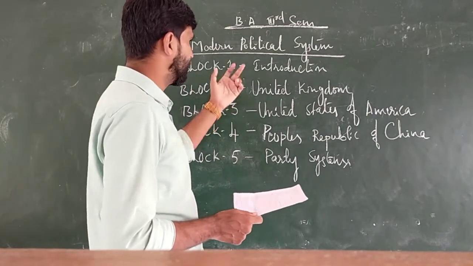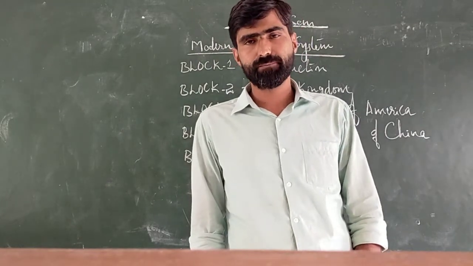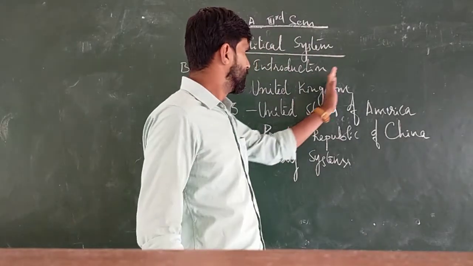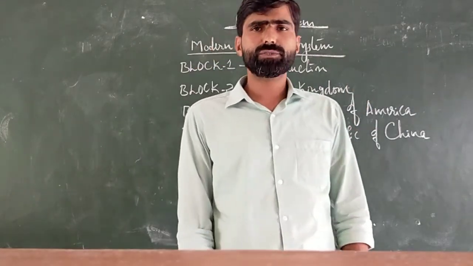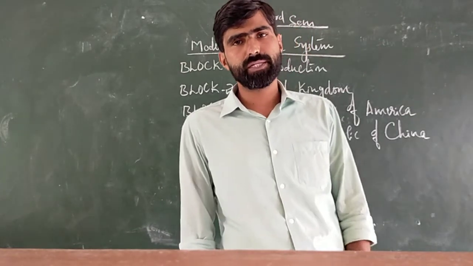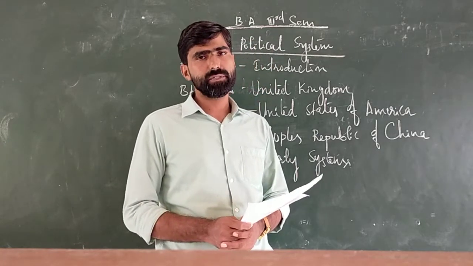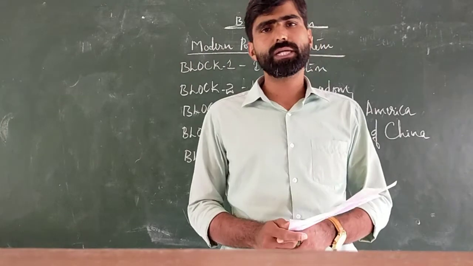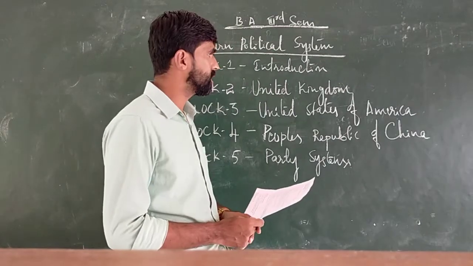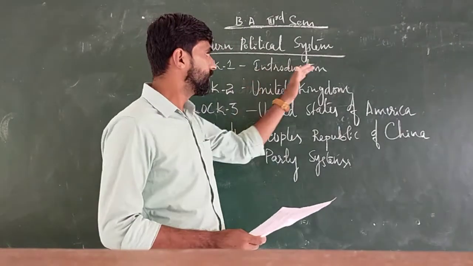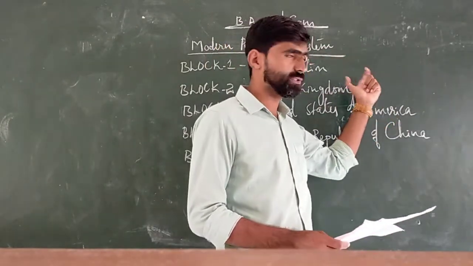The first module relates to the introduction of the modern political system. Under that we have to discuss the meaning and introduction of the modern political system. And after that, the second concept under the first module is constitutionalism. Constitutionalism in the sense that today almost all the countries in the world are working with a democratic system, that means people's government. Constitutionalism means government working with the rule of law, not the rule of people. So under the first unit, we are discussing the meaning and introduction of modern government and constitutionalism.